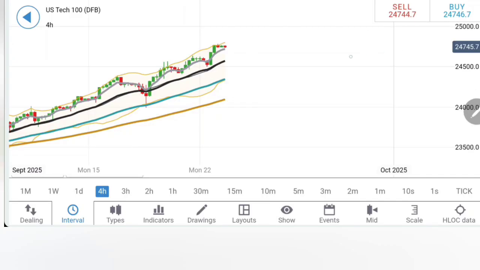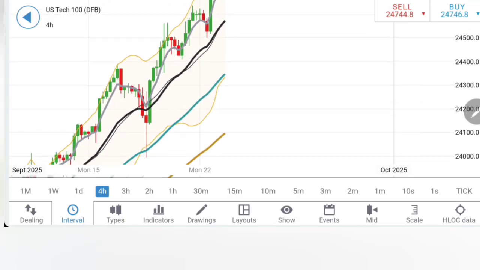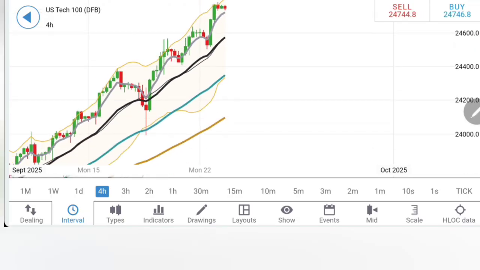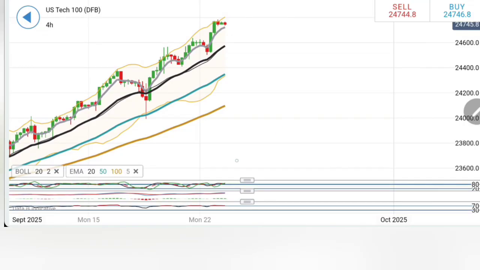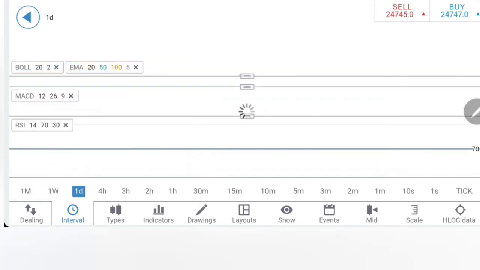Coming to 4 hour, on the 4 hour chart, see bigger rise, then a greater pullback. Again, a bigger rise might follow with a greater pullback. The 50 period moving average is right now sitting at around 24,300 levels, and that should be taken in order to confirm a move towards 24,000 levels. Right now, it is not showing any weakness. Remember this fact, though things are staying slightly overbought.